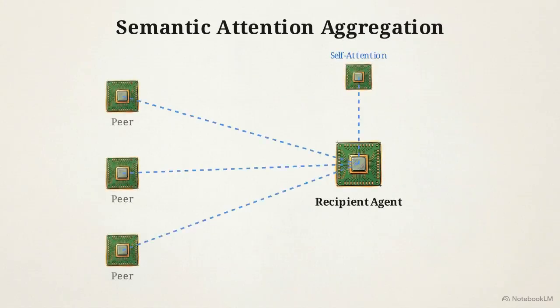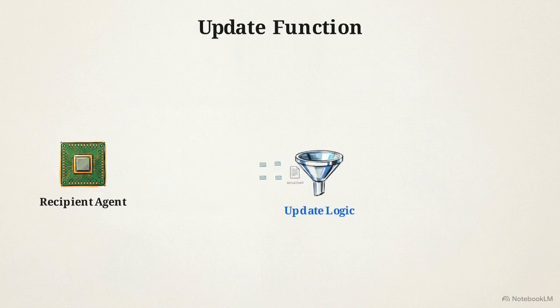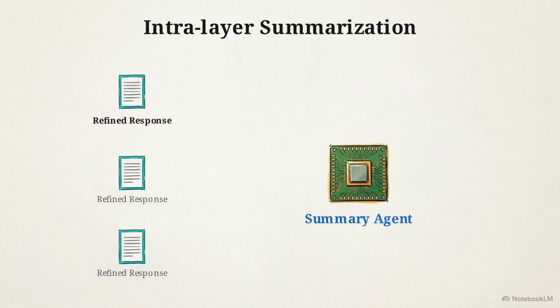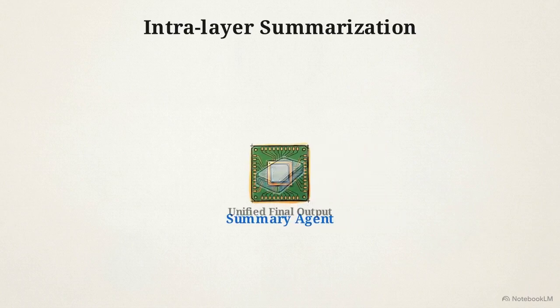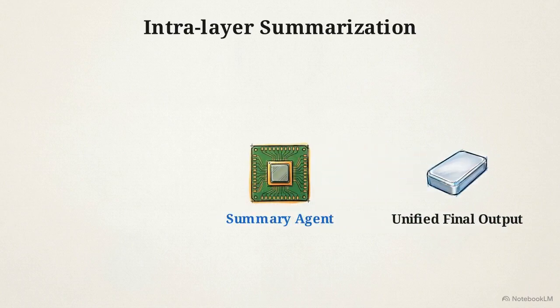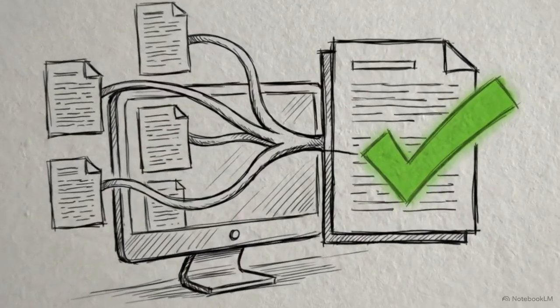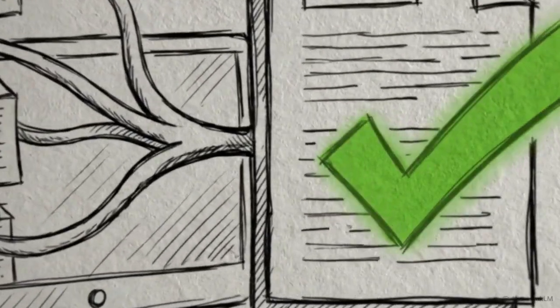In this visualization of the synthesis phase, the recipient agent collects all incoming semantic instructions from peers and its own self-attention and combines them. The agent processes this feedback through an update function to generate a revised, corrected response. Finally, these revised response nodes feed into an intra-layer summary agent, which acts as the projection layer to output a single, unified block of text. Unlike standard mixture of agents frameworks, this summary agent builds its consensus from reasoning that has been rigorously audited at the local level.